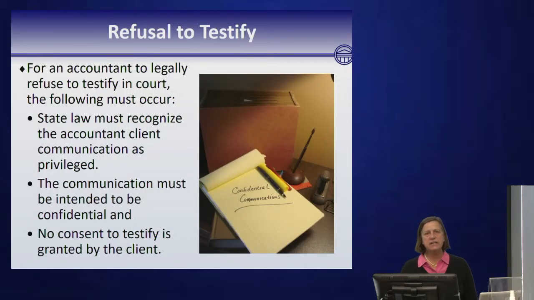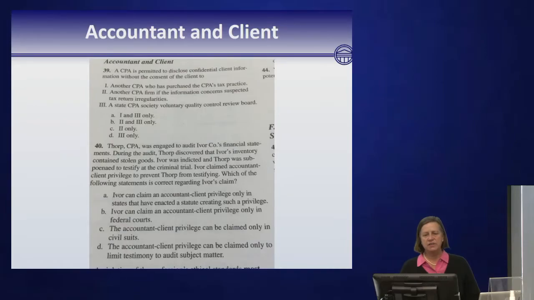For an accountant legally to refuse to testify in court, you must have a state law that recognizes accountant-client communication as privileged. The communication must be intended as confidential, and no consent to testify must be granted by the client. All right, so in terms of accountant and client, look at questions 39 and 40.